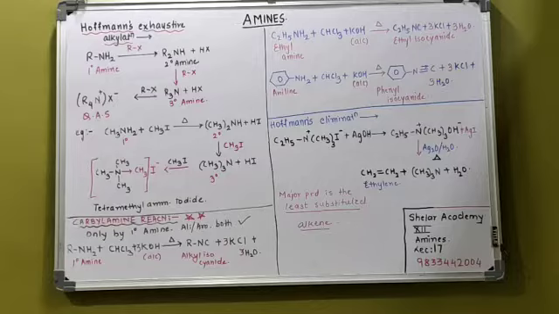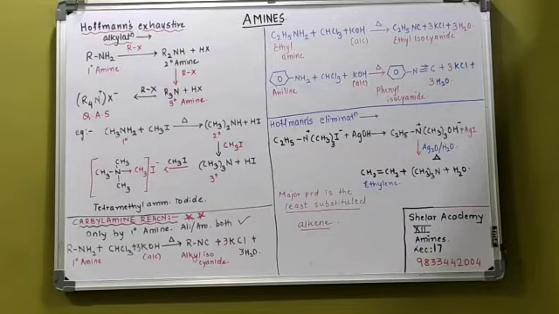Now, you may start with any amine. You may start with a mixed or you may start with a simple amine. There is no restriction on that. If it is a primary amine, then it is reacted with the alkyl halide and then it is converted to a secondary amine. Primary will be converted to secondary. Because it is excess, it is exhaustive.